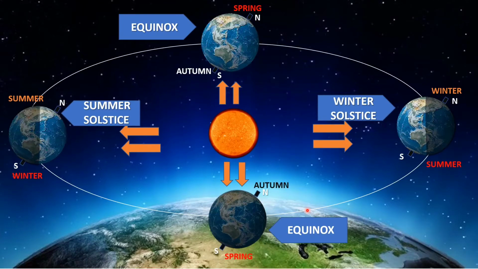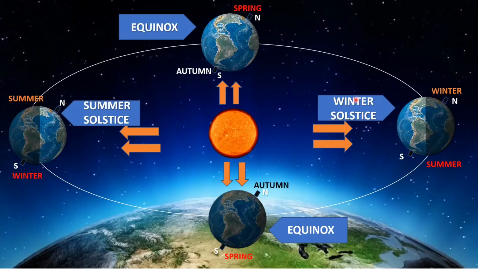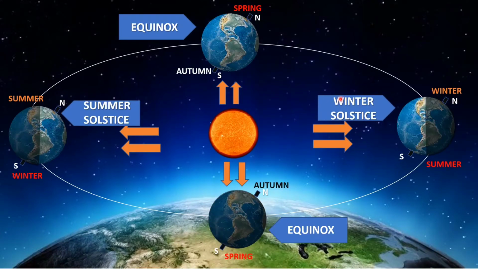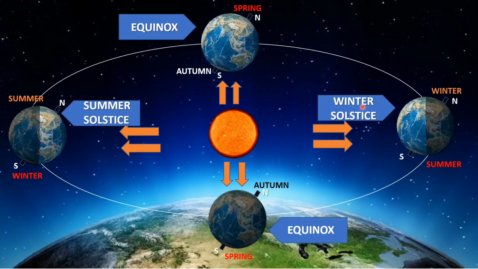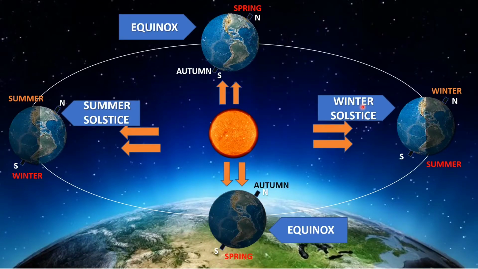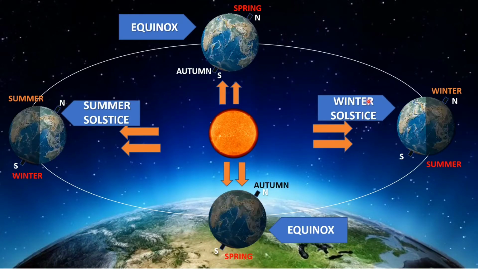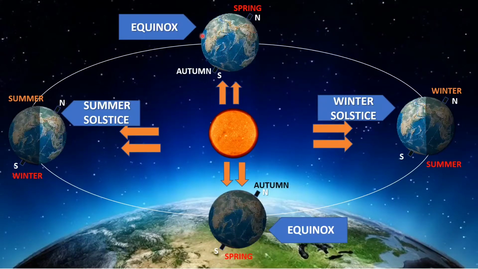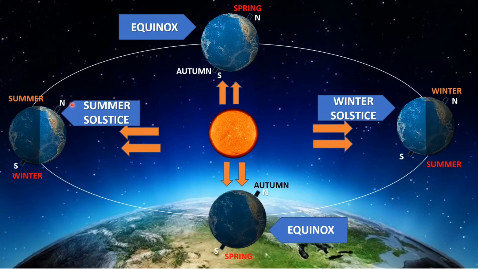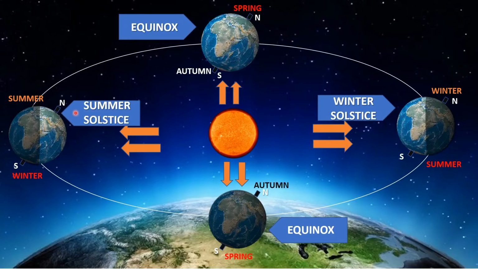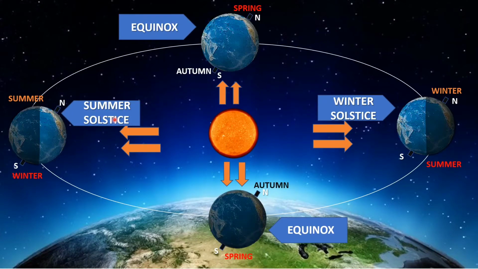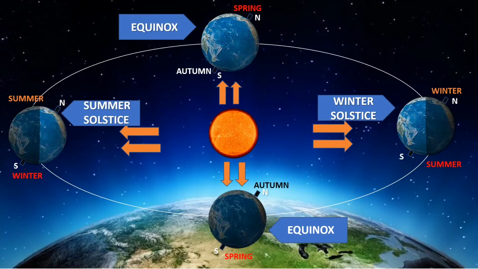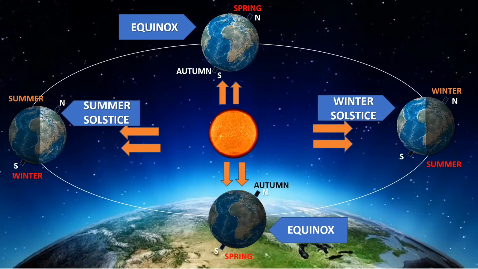You need to remember the names according to the poles. These names are given according to the position of the north pole. Like in winter solstice, the north pole has winter season, and when the north pole comes in this position and has summer season, the phase is called summer solstice. So I hope this occurrence of seasons, or the revolution of the earth and its causing seasons, is very much clear.